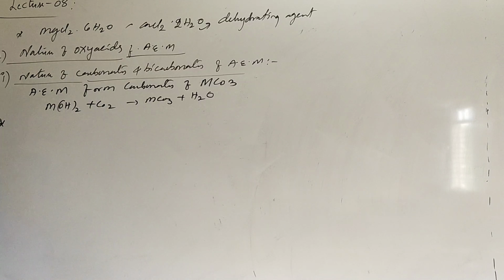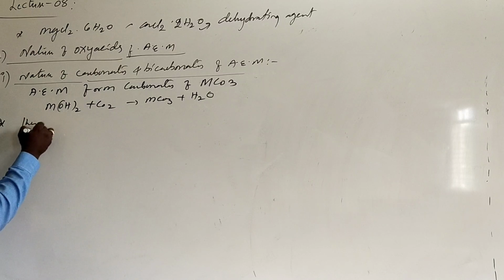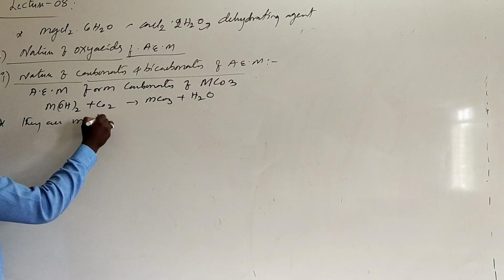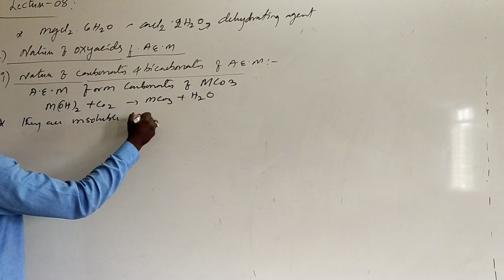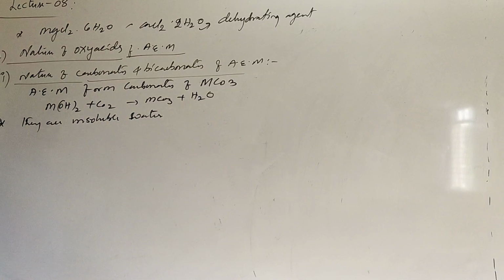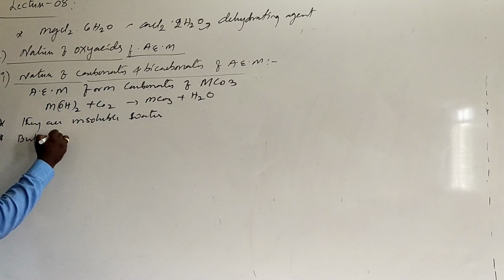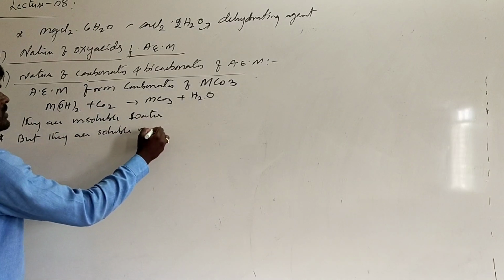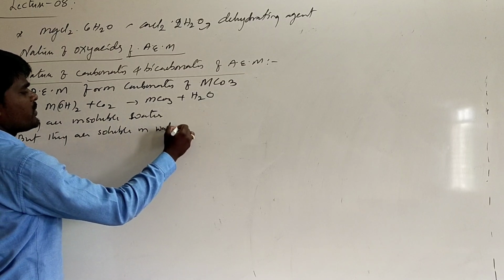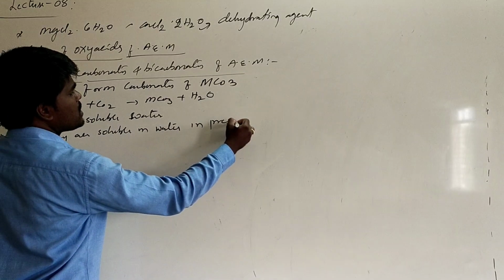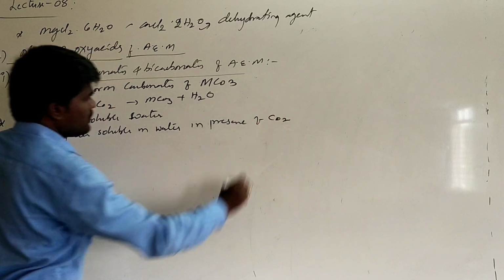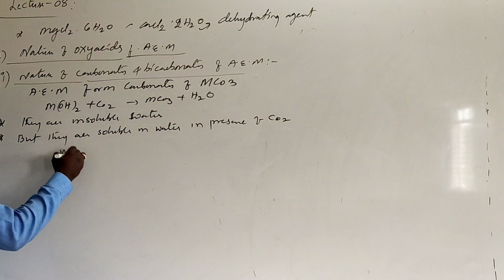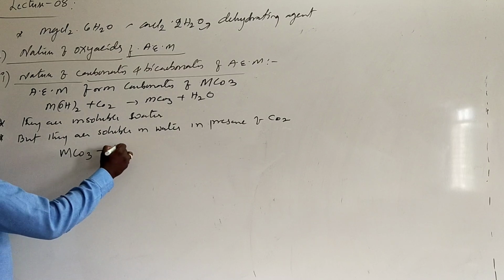If we talk about the properties, they are insoluble in water. The important property is that all the carbonates of alkaline earth metals are insoluble in water. But they are soluble in water in the presence of carbon dioxide. If carbon dioxide is present, they will be soluble in water.